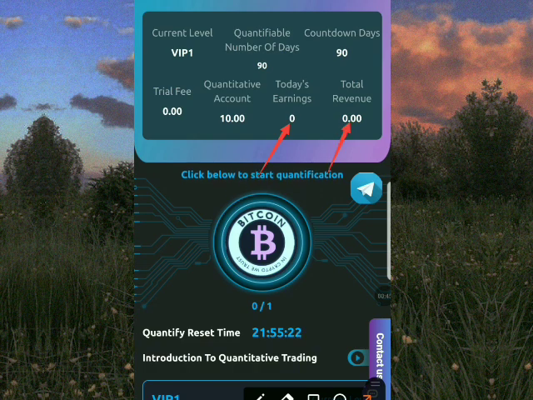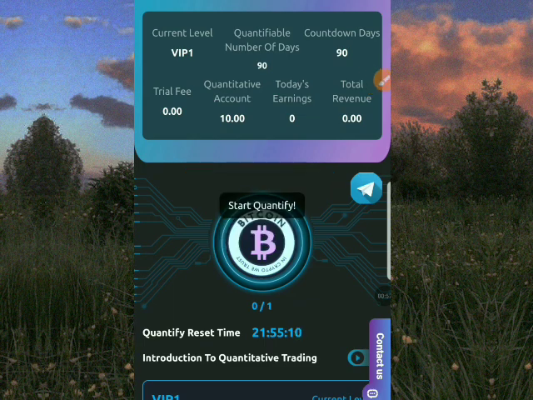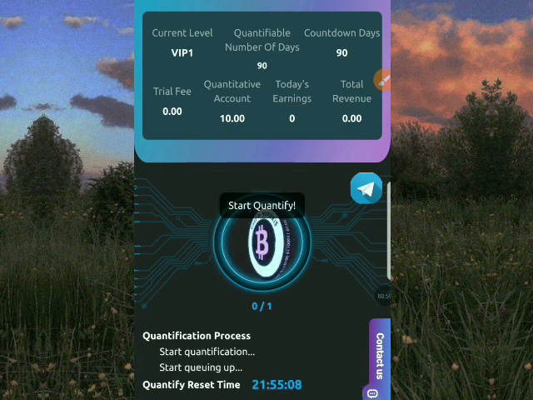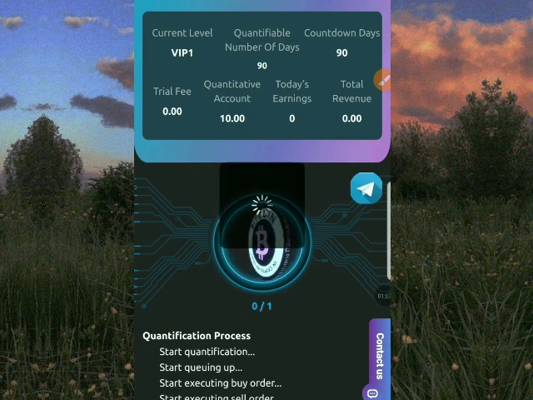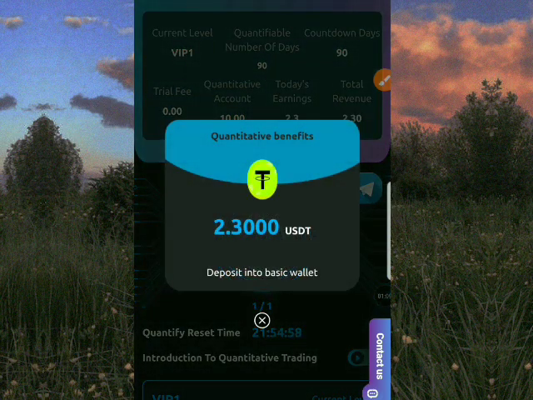So this is going to be a live withdrawal. I'm going to show you how I have my earnings on this platform. What you just have to do is, once you click on start quantify, my earnings for the day will start quantifying. That means I'm about to get my earnings for today. You can see start quantify, it has started loading. Start quantification, start queuing up, start executing buy order, start executing sell order. So it's loading and you're going to see my profit for today.